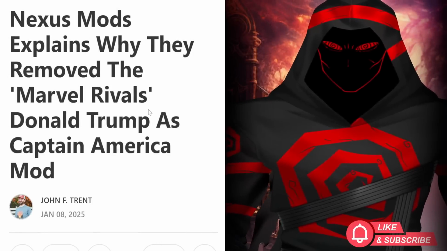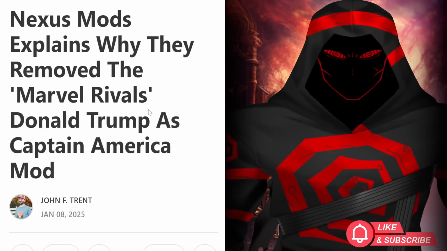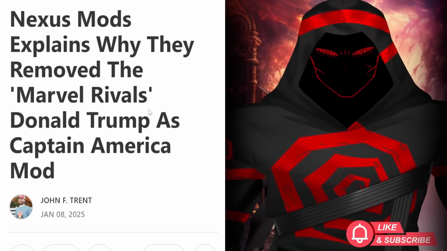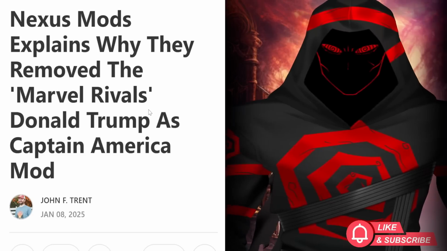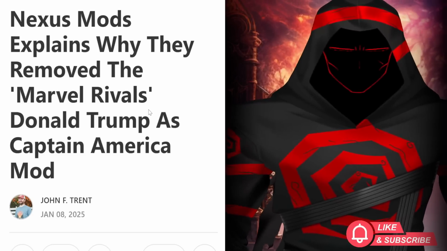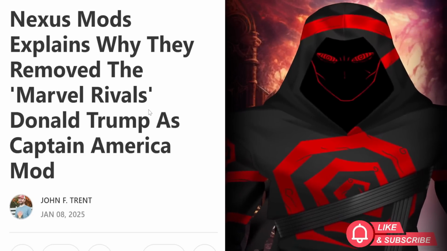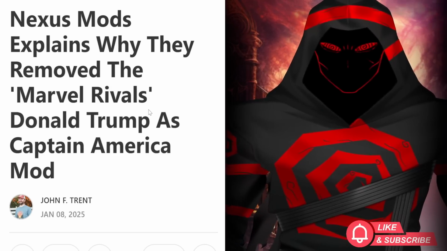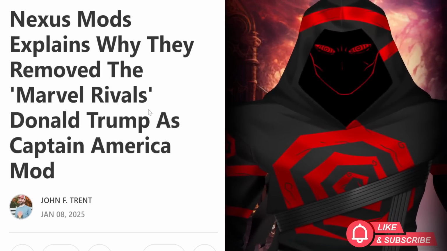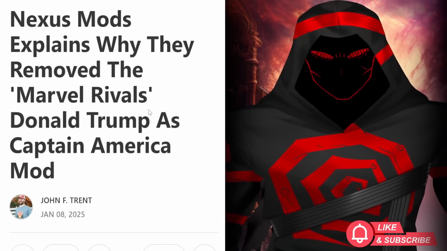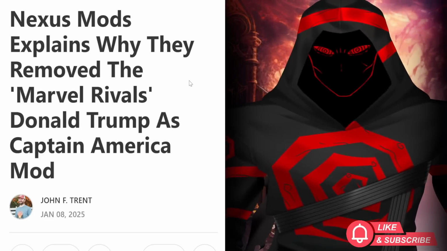It's an absolutely insane notion, ladies and gentlemen. Now, to be fair, they have banned mods that were left-wing mods before. They've banned Joe Biden mods, they've banned Obama mods, but let's be real, they're only doing it so they can claim to be neutral when we have seen them showcase their lack of neutrality in every other aspect of moderation on their website. So let's get into this article, guys, from Phantom Pulse.